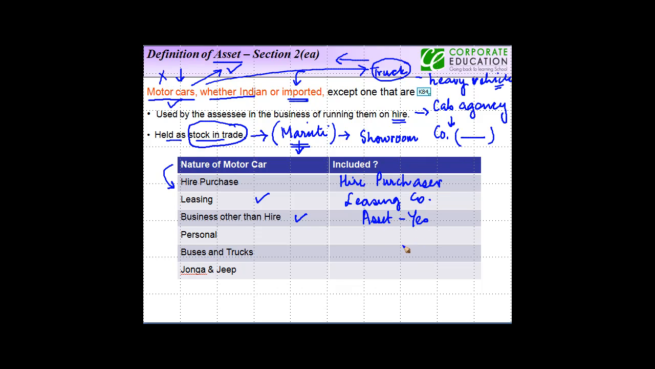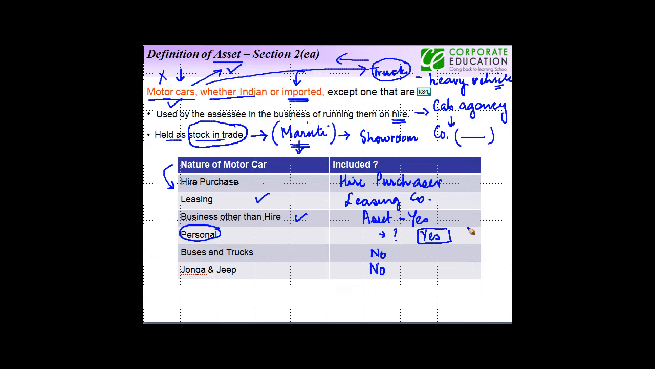Buses and trucks? No. Personal? I'm not going to tell you. You have to find it out for yourself. Jonga and Jeep? No. Why? Because these are heavy vehicles. Okay, let me tell you about the personal use also. It is an asset and it is to be included in wealth tax.